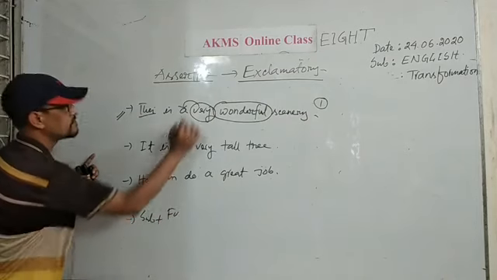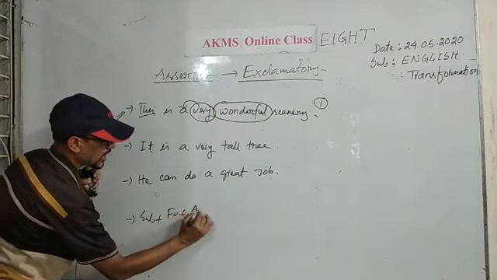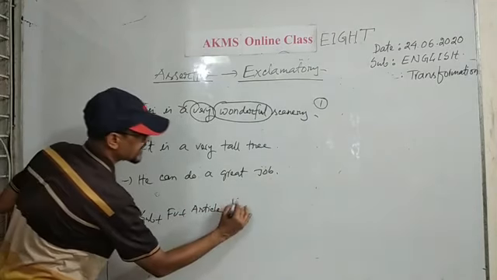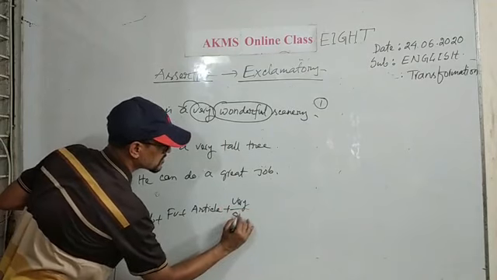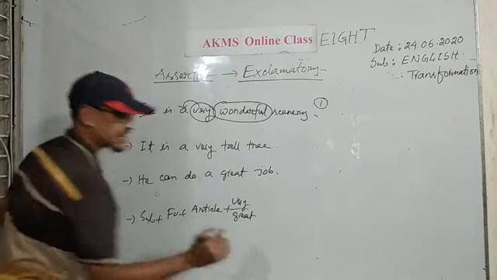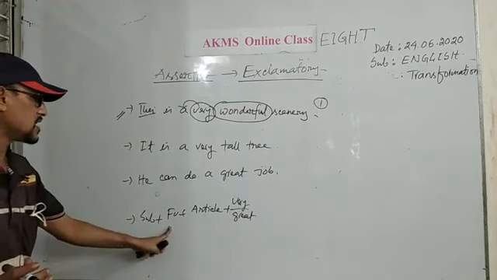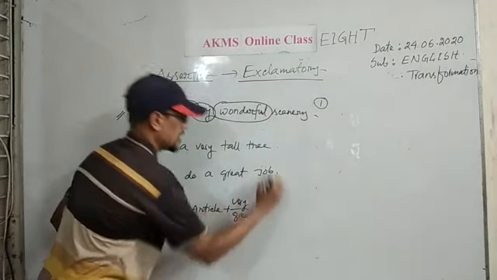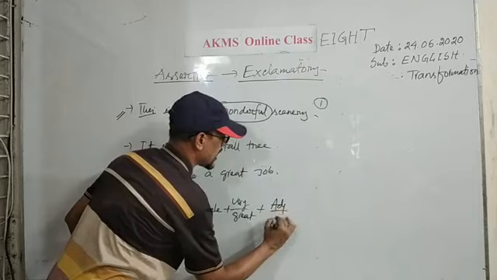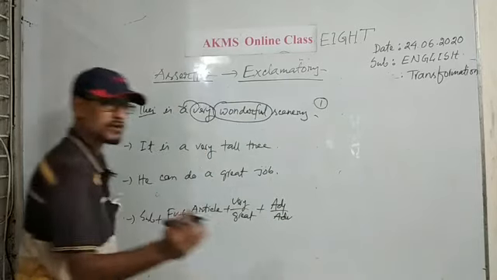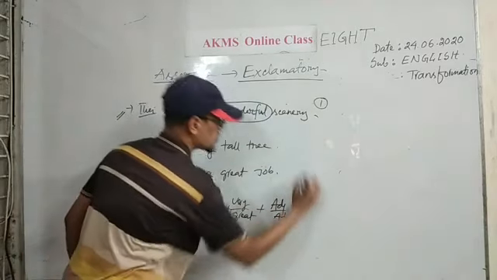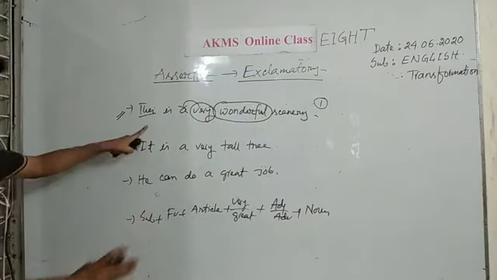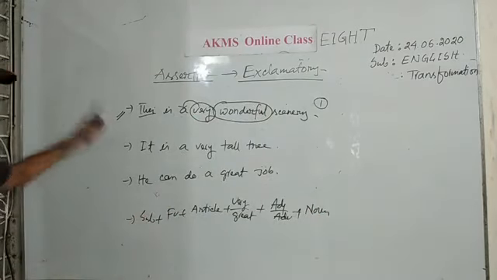Subject, finite verb, article, very or great, then adjective or adverb. Then I have used a noun here. This is the structure of the given assertive sentence.